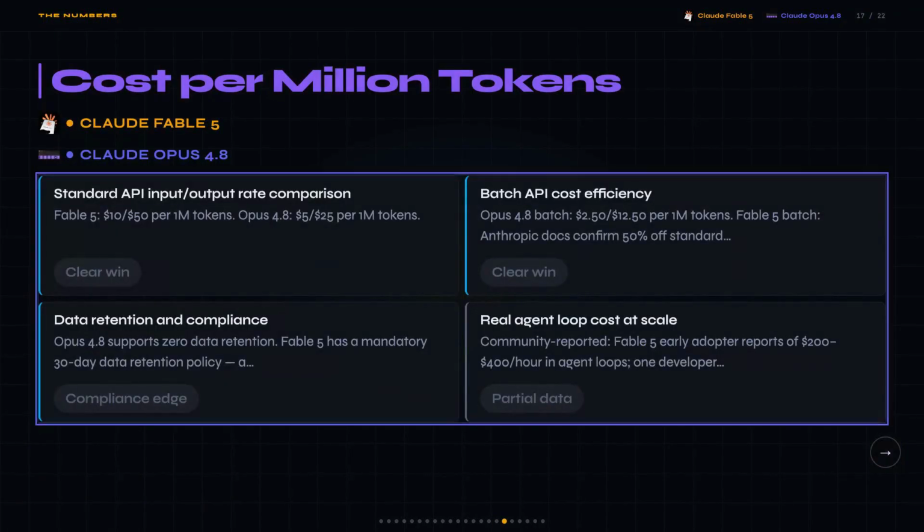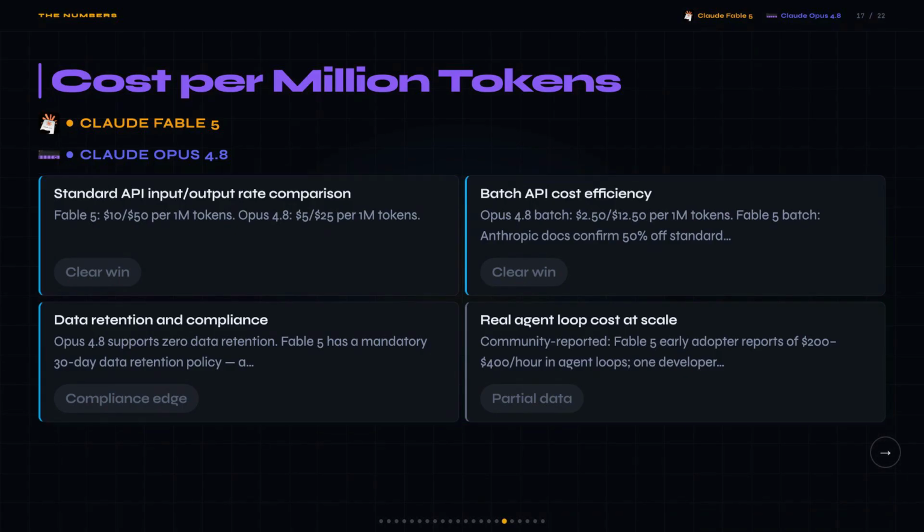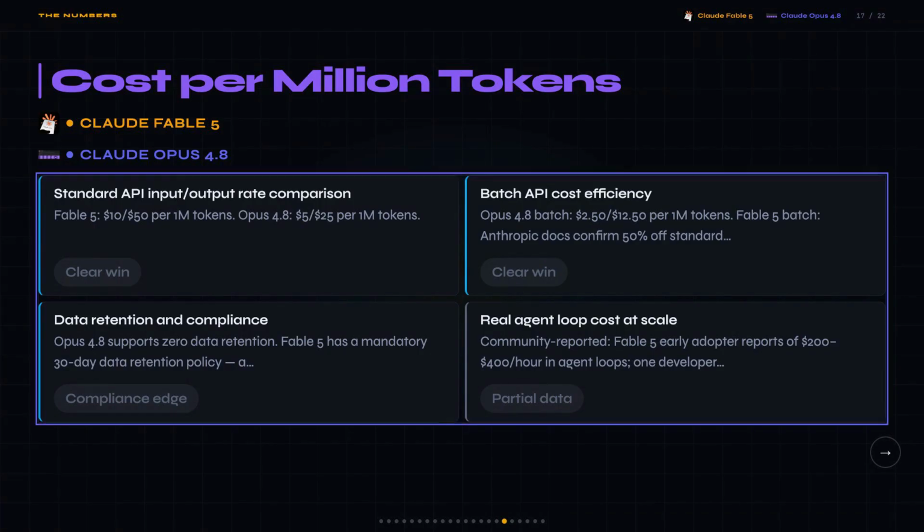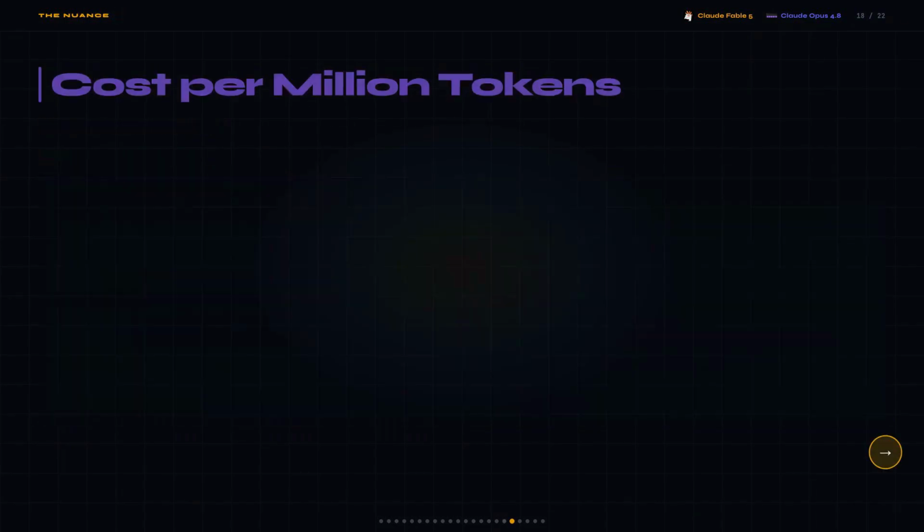I was expecting a pricing gap, but the numbers are really, really clean here. Fable 5 is $10 input and $50 output per million tokens. Opus 4.8 is $5 input and $25 output. Exactly half at every tier with no exceptions. On batch, Opus 4.8 drops to $2.50 input and $12.50 output, while Fable 5 batch is still $5.25. And Opus 4.8 supports zero data retention, which Fable 5 flat out cannot do due to mandatory 30-day retention.